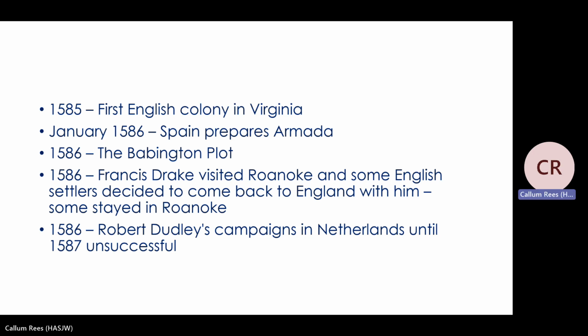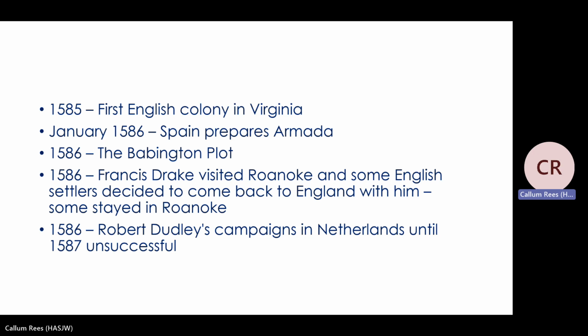So 1586, the settlers had gone to Virginia, and Sir Francis Drake actually visited Roanoke with some English settlers. Some actually decided that when they saw him arrive, that they would go back to England with him, but some settlers stayed in Roanoke.